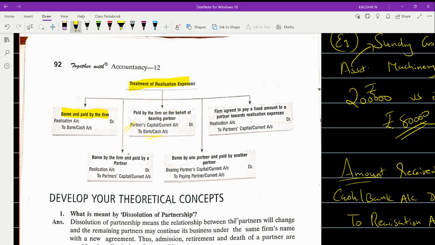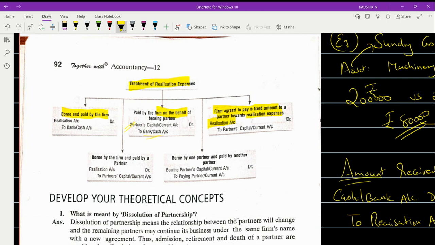Okay. And followed by this, you can see that if the firm has agreed to pay a fixed amount to the partner towards the realization expenses, then the entry will be: realization account is debited to partner's capital or current account. If the firm has made any payment towards the realization expenses, then the entry will be: realization expenses account is debited to partner's capital or current account. Able to understand?